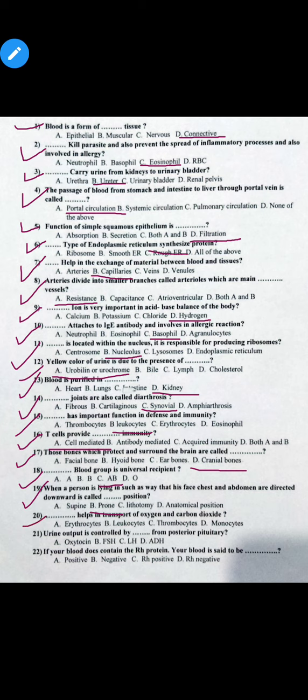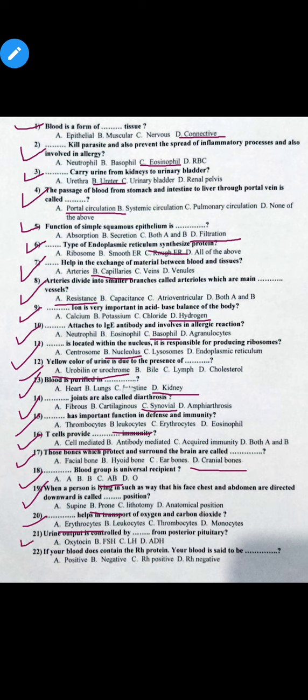MCQs number 20. Dash help in transport of oxygen and carbon dioxide. Option A, erythrocyte, option B, leukocyte, option C, thrombocyte, and option D is monocyte. So the correct option is option A. Erythrocytes or red blood cells help in transport of oxygen and carbon dioxide.